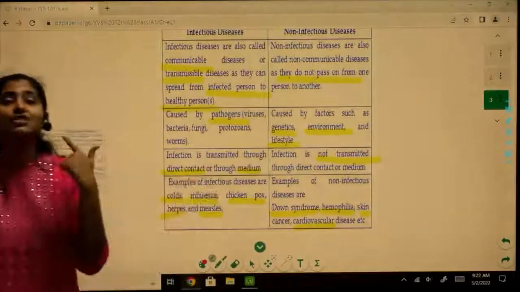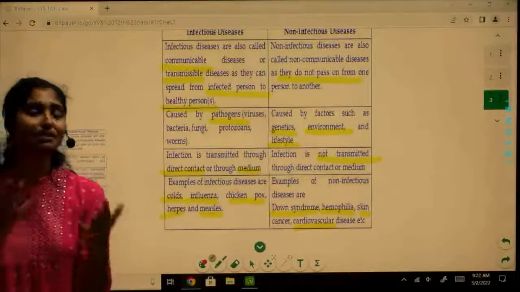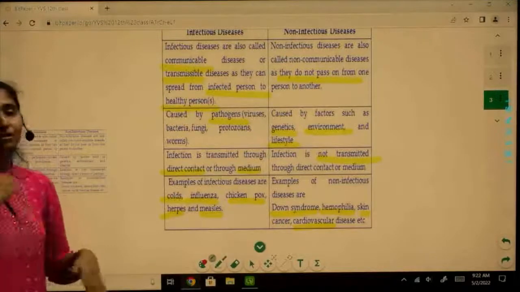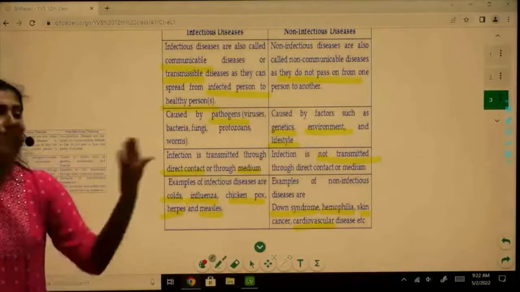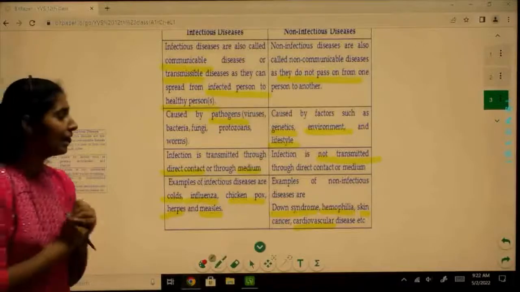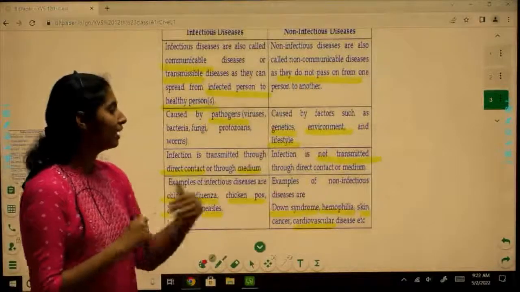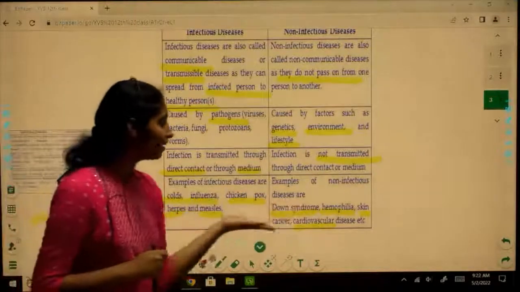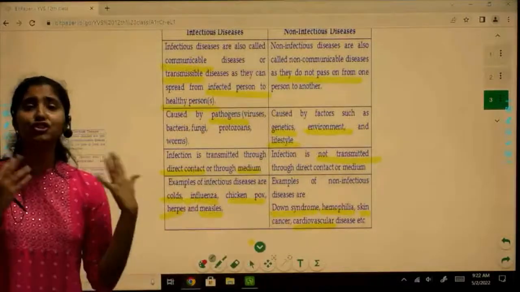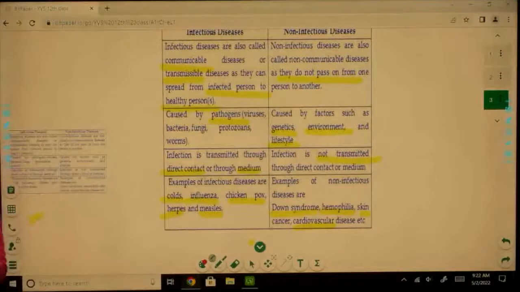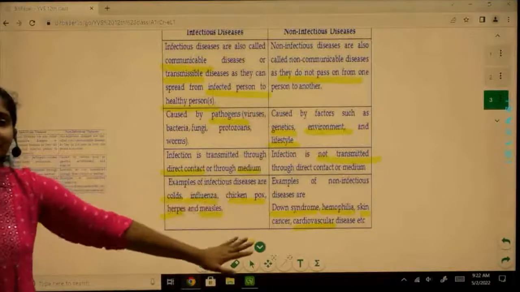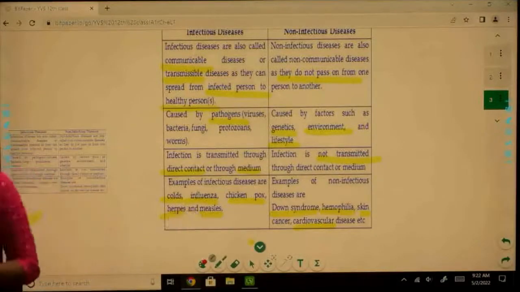Down syndrome is a genetic disorder. It cannot be spread. It leads to trisomy of the 21st chromosome, right? So it's not something that can be spread just because you're sitting with that person. And then we have hemophilia. Hemophilia is an X-linked disorder, right? Then we have cancer, cardiovascular diseases, congenital diseases, genetic disorders. These cannot be spread. Cancer, I think, is one of the leading non-infectious diseases, right?